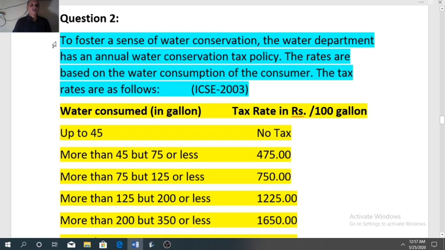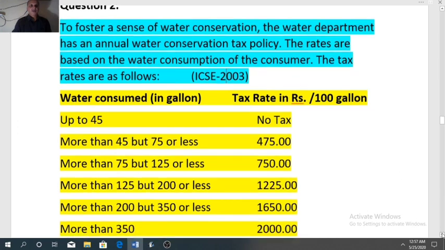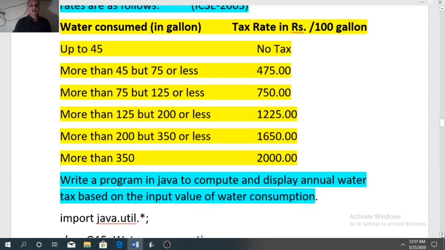Question number 2. To foster a sense of water conservation, the Water Department has an annual water conservation tax policy. The rates are based on the water consumption of the consumer. Tax rates are given below. Slab is given how the tax will be calculated. When water is consumed up to 45 gallon, then no tax. It means tax is 0.